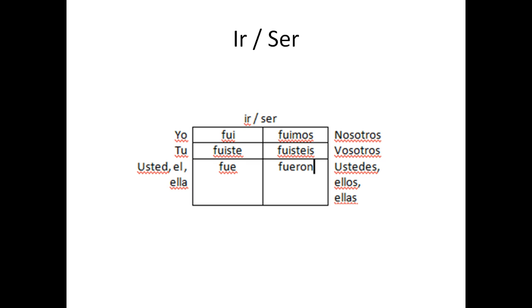Ir and ser is another irregular. Notice that the preterite of ir is fui, fuiste, fue, fuimos, fuisteis, fueron. So since that would be the verb to go, if I said yo fui a la tienda, that would mean I went to the store, as opposed to yo voy a la tienda, I am going to the store.